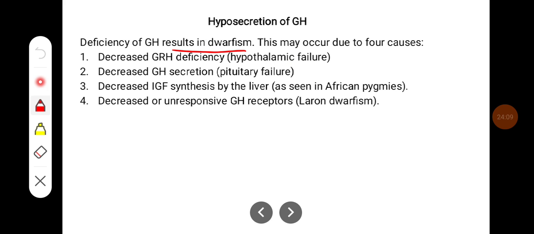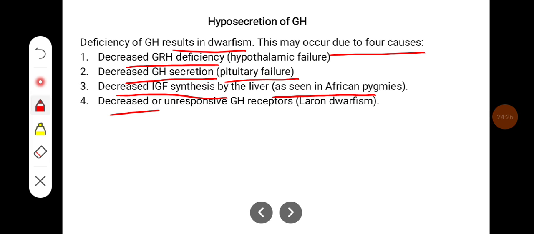Hyposecretion can result in dwarfism. There may be 4 causes. One is decreased GRH deficiency, that is hypothalamic failure. There can be decreased growth hormone secretion because of pituitary failure, or decreased IGF synthesis by the liver as seen in African pygmies, and decreased or unresponsive growth hormone receptor, that is what you see in case of Laron dwarfism.